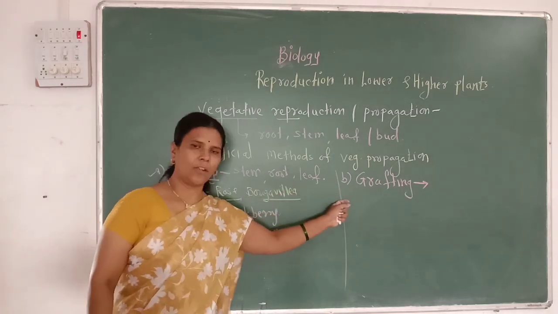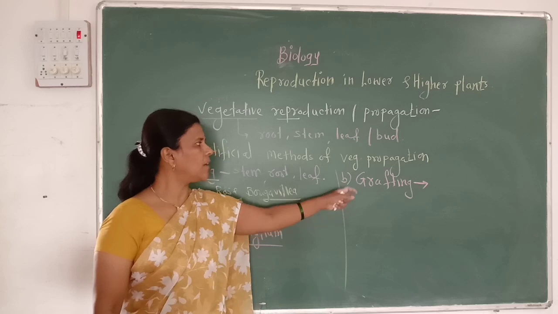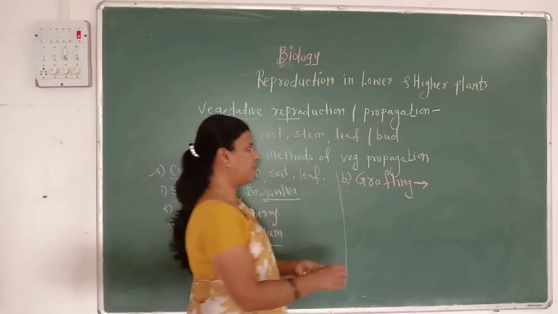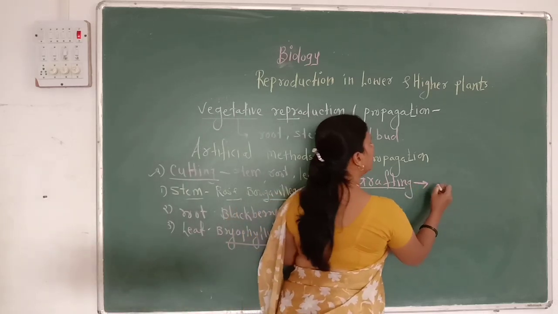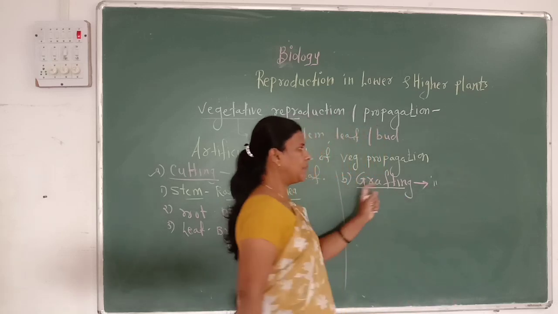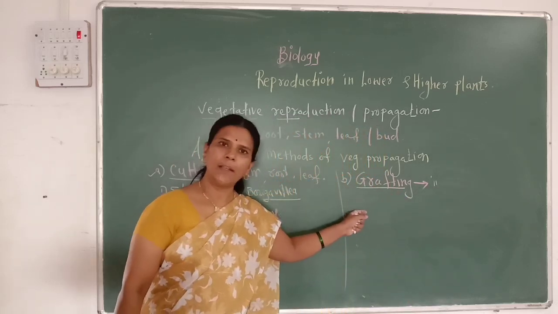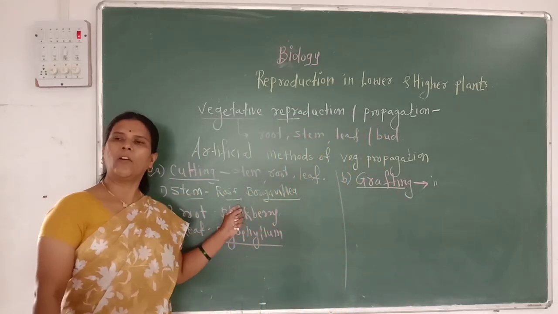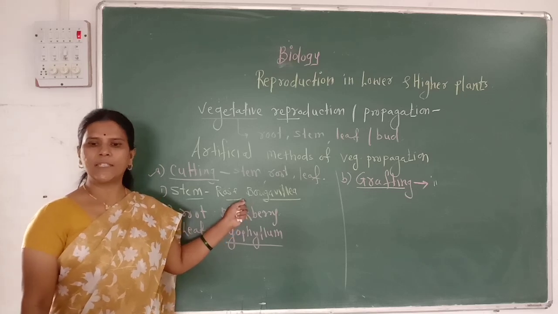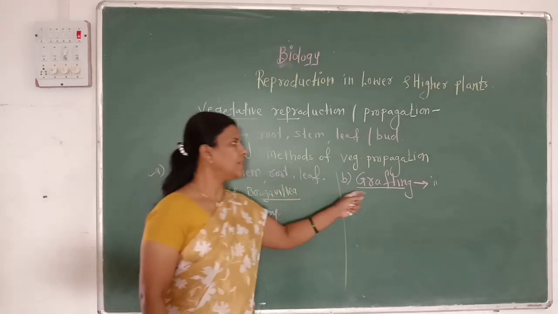Then the next artificial vegetative propagation method is called grafting. Grafting is a very interesting art which is mainly followed by many horticulturists and agriculturists. Then what is grafting?